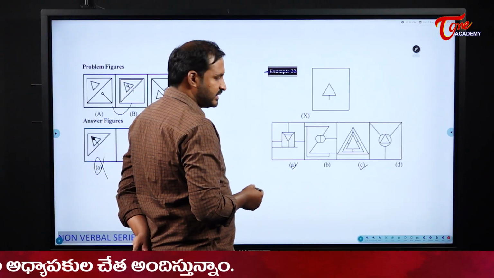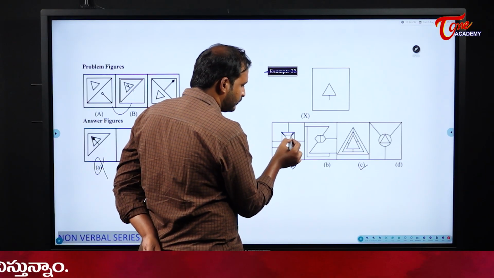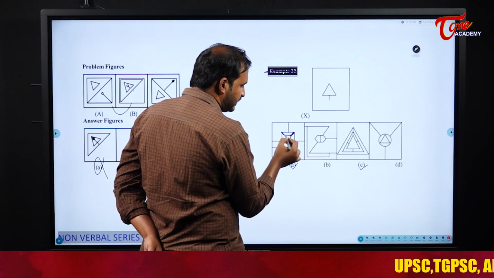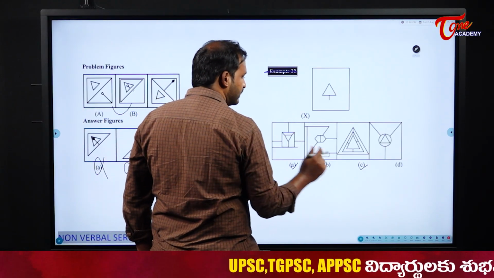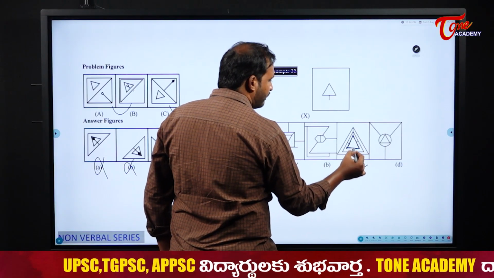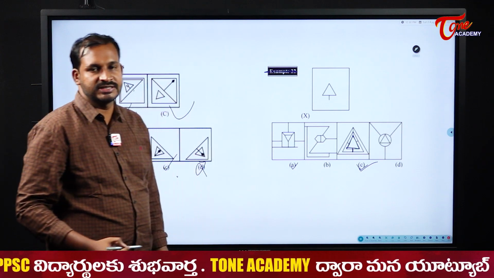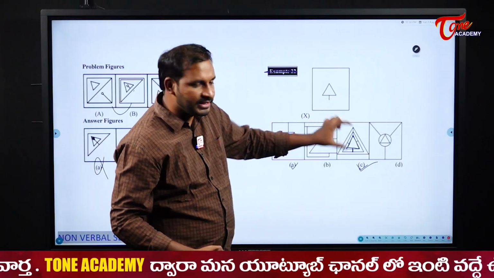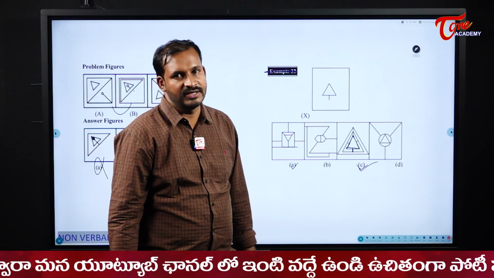You may think, sir, there are two figures. No, actually what happens is, whether it is visible to you or not, it was quite a different one. There is a turn-like shape here. Because of that reason, it is not accepted. So the shape where we can see this one is, this is the shape, right? The perfect one. The same shape is visible here. So our answer here becomes option C. So we need to identify where this shape will be there in the given figures.